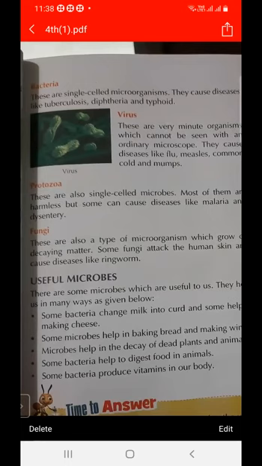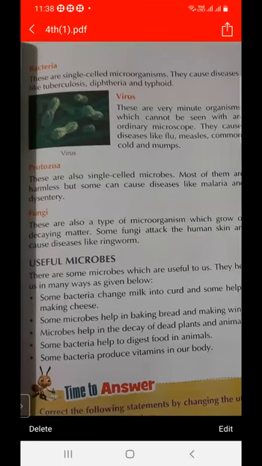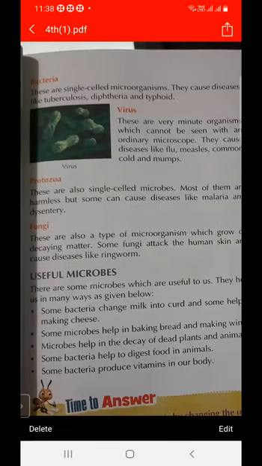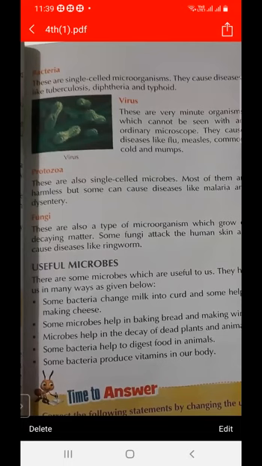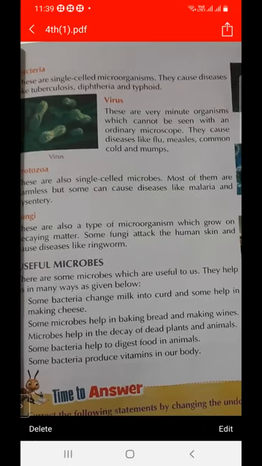And what are the types of microorganisms? Unicellular microorganisms and multicellular microorganisms. What do you mean by unicellular microorganism? A microorganism having one cell is called unicellular, and a microorganism having more than one cell is called multicellular. And which diseases are due to bacteria? TB, diphtheria, and typhoid.